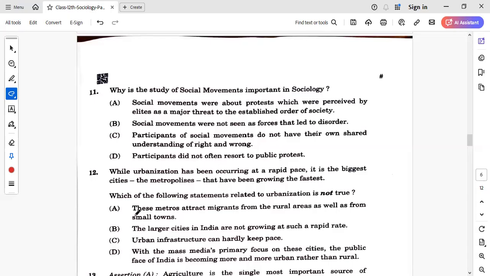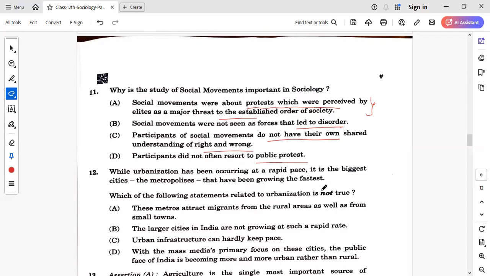Why is the study of social movements important in sociology? Why is it important? Statement A says social movements were about protest which were perceived by elites as a major threat to the established order of society. So this is not true entirely. This is one of the aspects. Social movements were not seen as a force that led to disorder. Participants of social movements do not have their own shared understanding of right and wrong. Participants did not often resort to public protest.